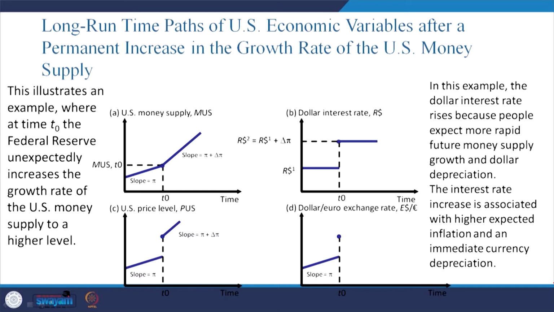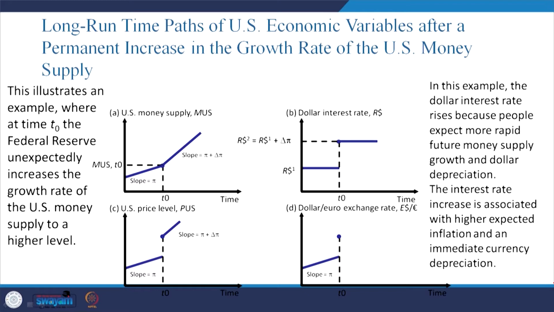What is important here in the first part is that at time period 0 the Federal Reserve Bank unexpectedly increases the growth rate of US money. Okay. So, the supply of money goes to a higher level, and that has implications on the interest rate, implications on price levels, and also implications on the dollar euro exchange rate.